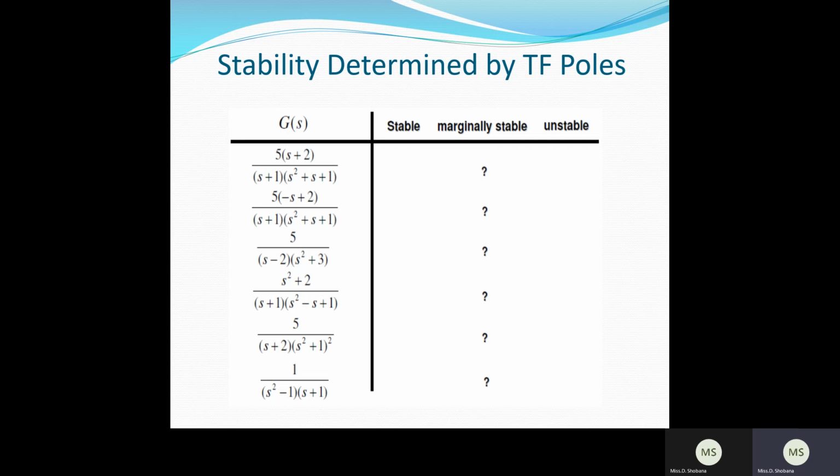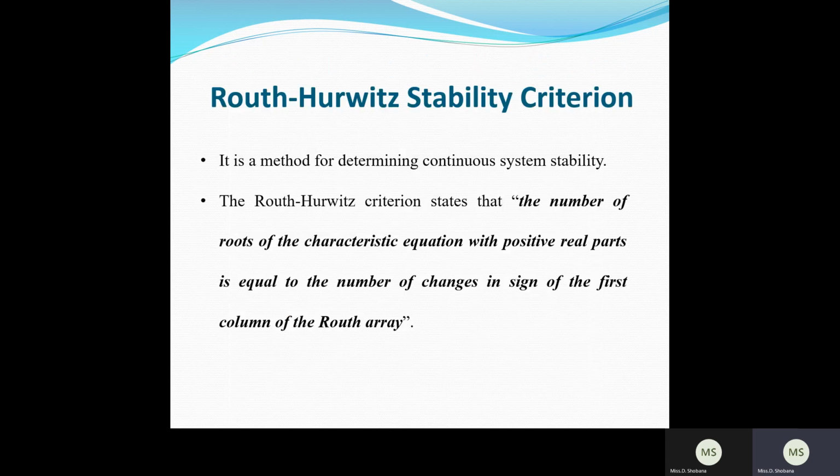Then we will see that the stability of the system can be analyzed by three methods. One is the Routh-Hurwitz stability criterion, the second is the root locus technique, and the third is Nyquist stability. These were developed by three different people, each coming with a different stability analysis concept.